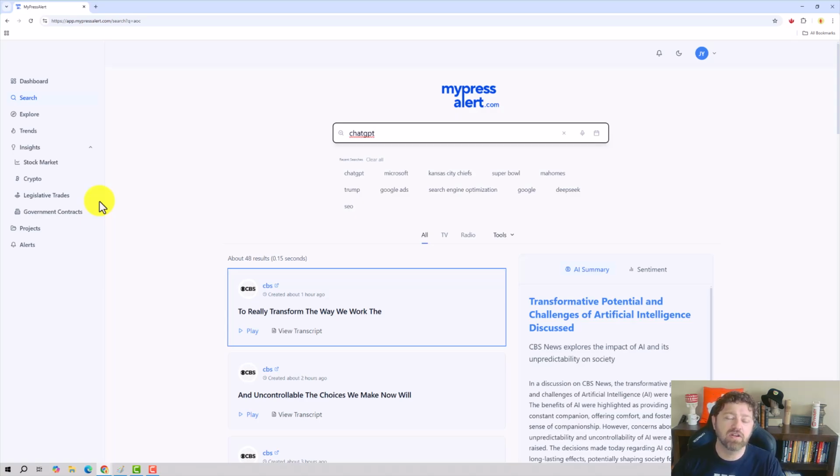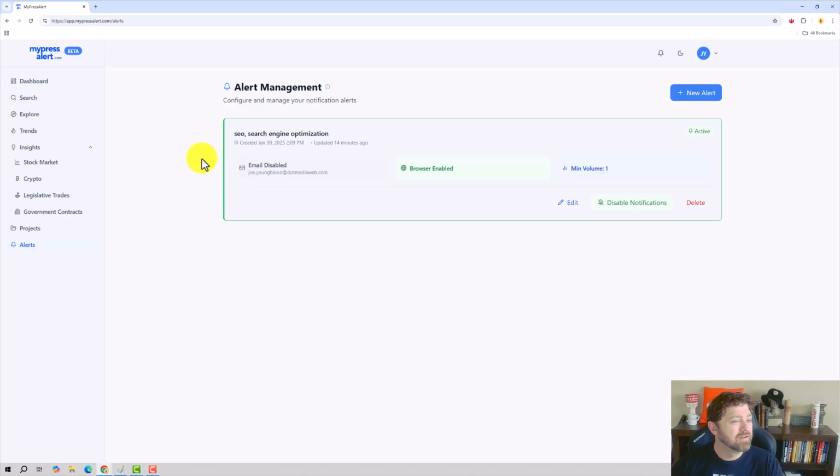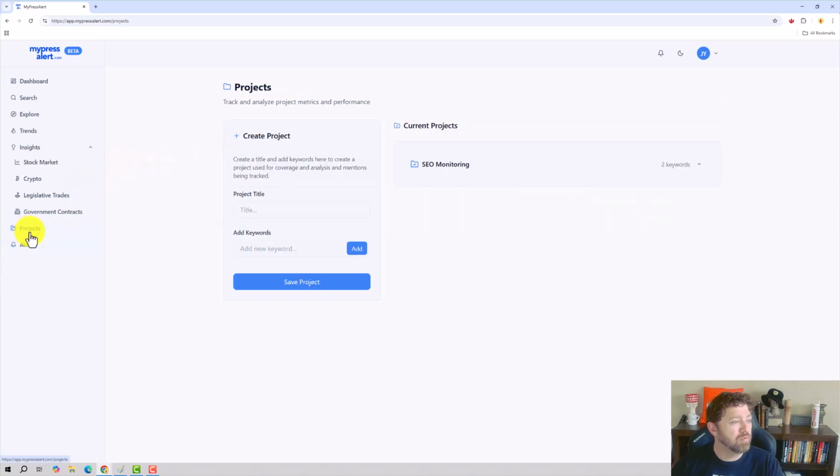I think it could end up becoming a really good tool, like Mention or one of those monitoring tools on steroids. And it looks pretty inexpensive. So when they hit that kind of stride and start doing really well, I think it'll be a very affordable tool. It'll be very useful for anyone keeping track of stuff. Right now, it's still kind of rough around the edges. It is brand new, so give Duane and the team a little grace and let them finish this out. But I like what I'm seeing in terms of where it's going.